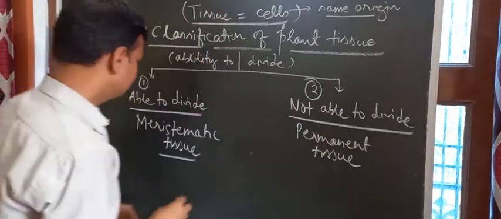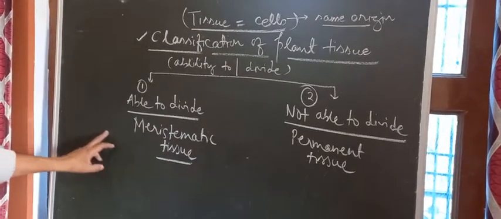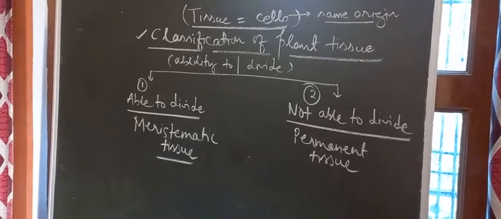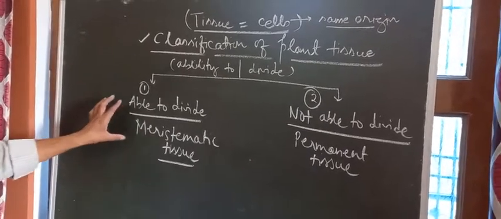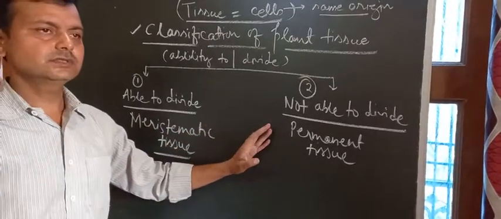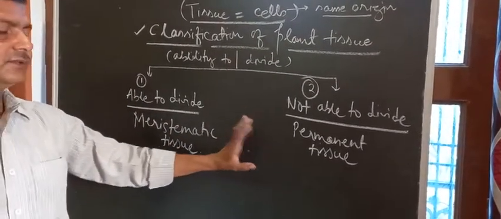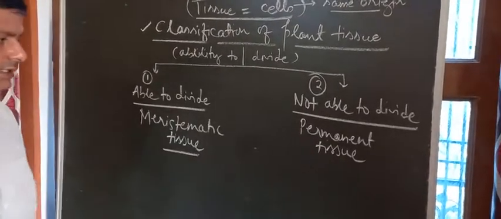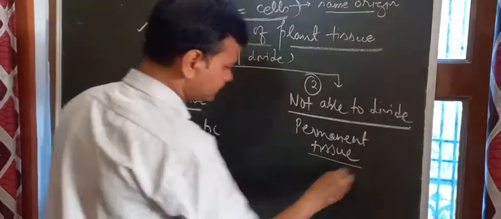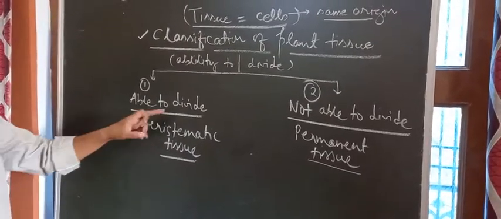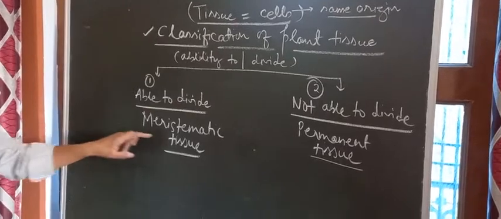So now we have seen there are two categories of tissues in plants. One is the meristematic tissue and the next one is the permanent tissue. Meristematic tissues are those which are continuously dividing, and those which don't divide continuously are permanent. If they are not dividing, what are they doing? They perform some specific function. What is the function of these tissues? Depending upon their ability, it is what they are going to perform.